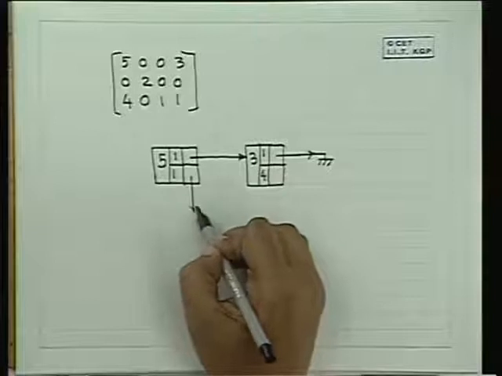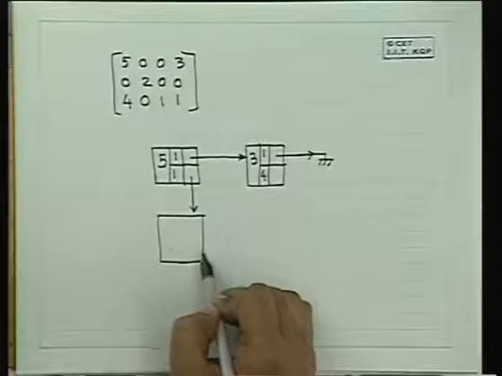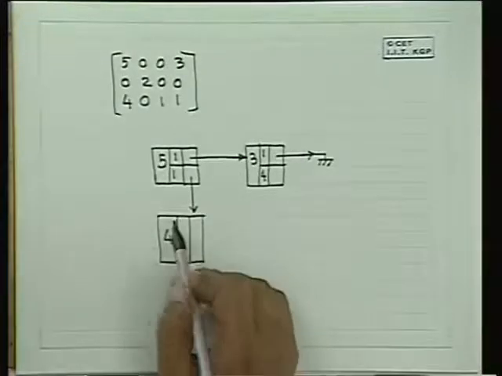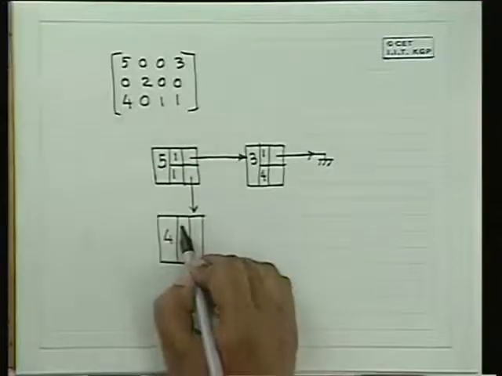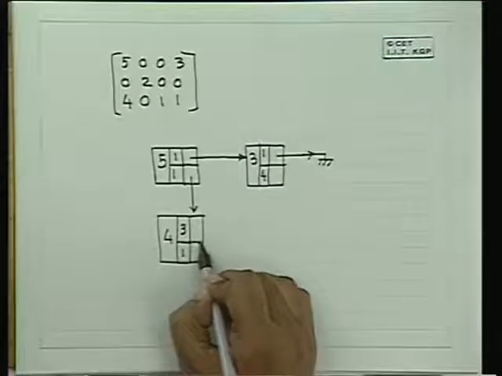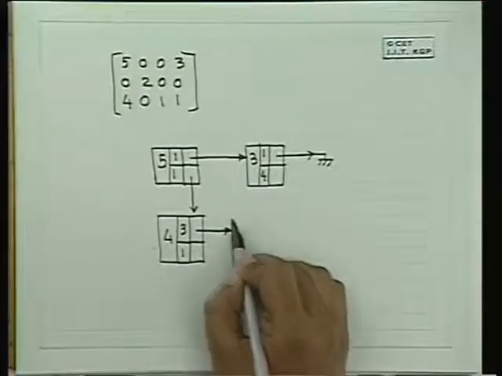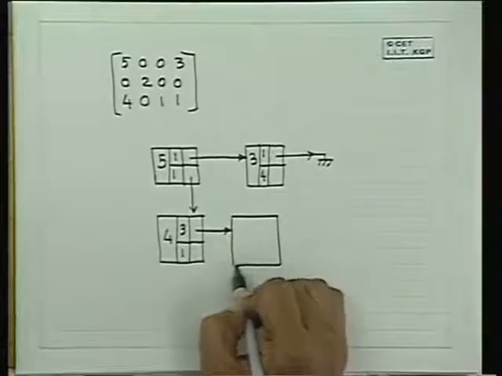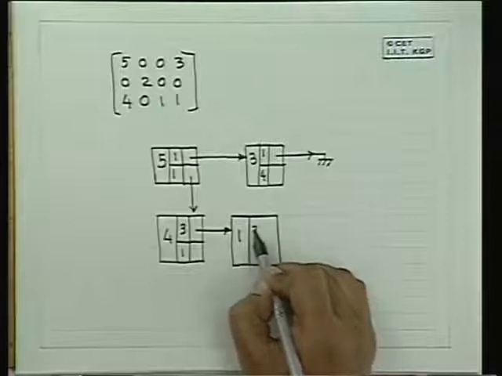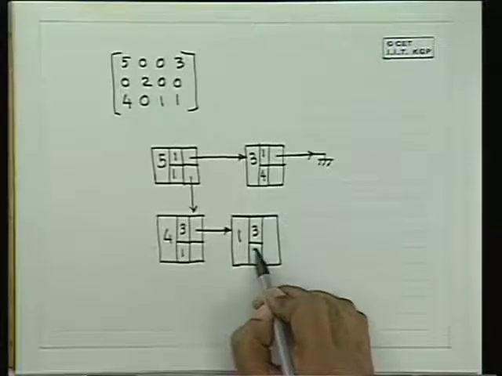Then this, let us see, this will be 4, this will be 3, this will be 1, this will be pointing to 1, this will be 3, this will be 3.